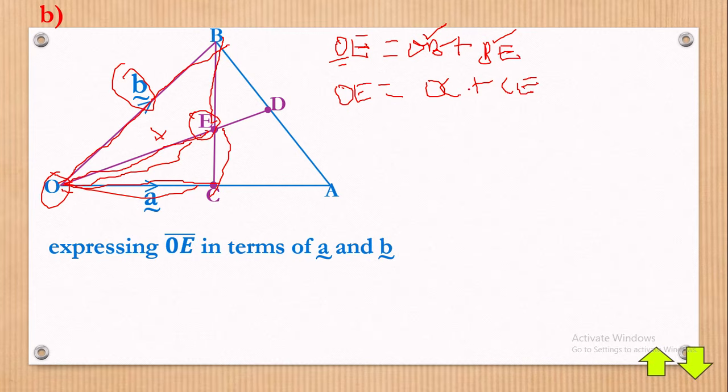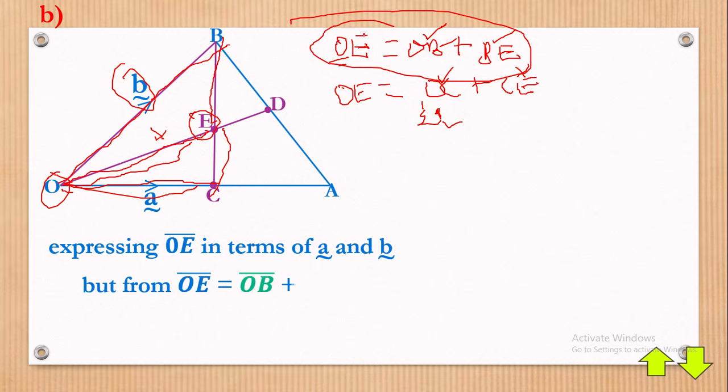Just ask, do you have OC? Yes. Remember, OC was a half A. Now, do you have CE? No. So we don't have CE. Therefore, we find that the only route we can use is this one up, and then we shall pick up from there. We say OE is equal to OB plus BE. We have it defined there.